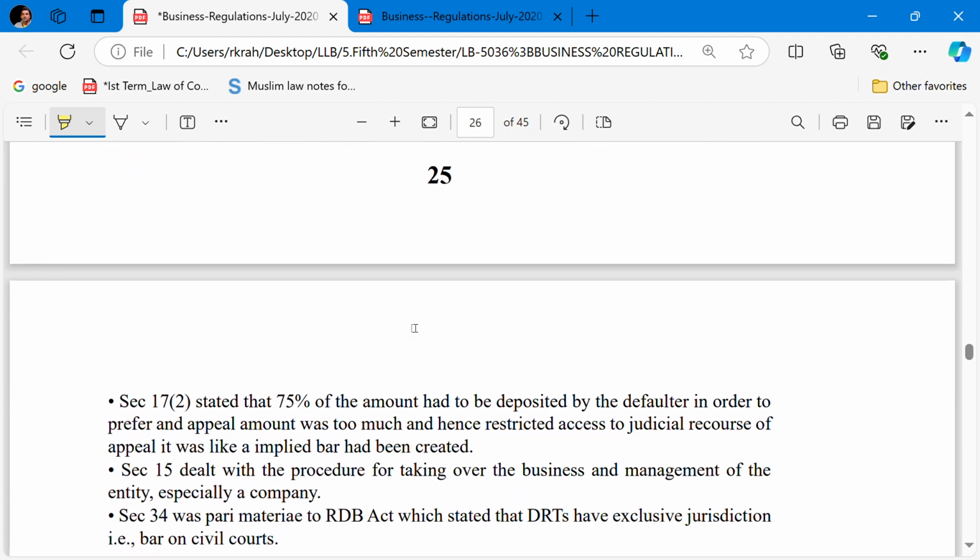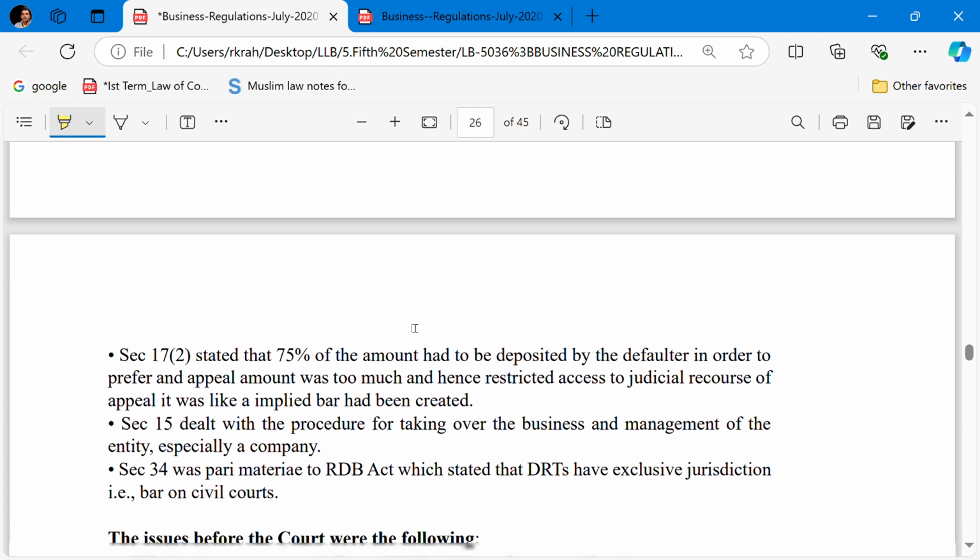Section 17 clause 2 subsection 2 stated that 75% of the amount had to be deposited by the defaulter in order to prefer an appeal or application. The amount was too much and hence restricted access to judicial recourse of the appeal. It was like an implied bar had been created.